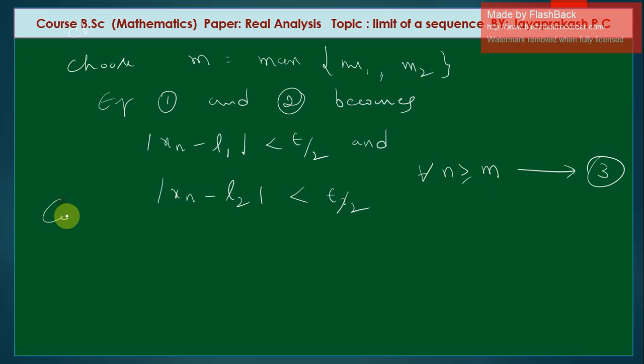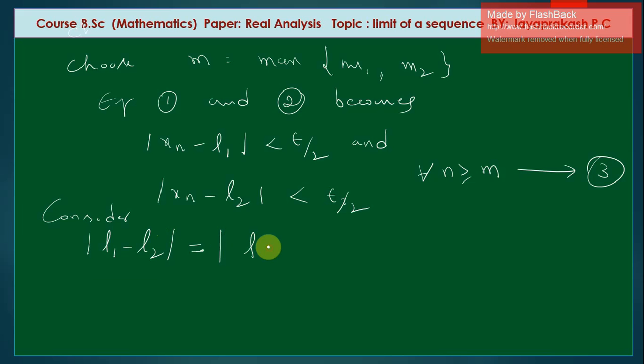So next, consider modulus of L1 minus L2. Here we are going to prove that L1 is not equal to L2 is wrong. We assumed it, but we are proving our assumption is wrong. Unequal limits means L1 must be equal to L2. That's why we are considering modulus of L1 minus L2.